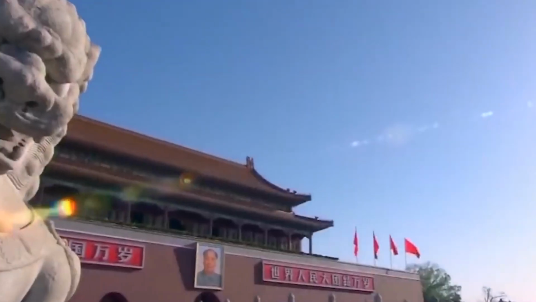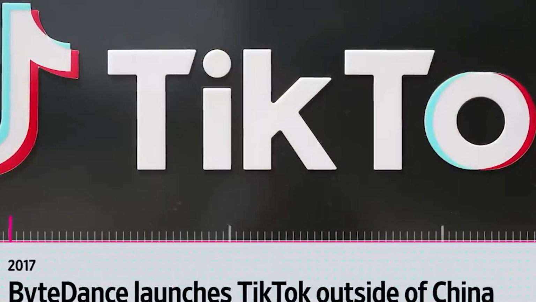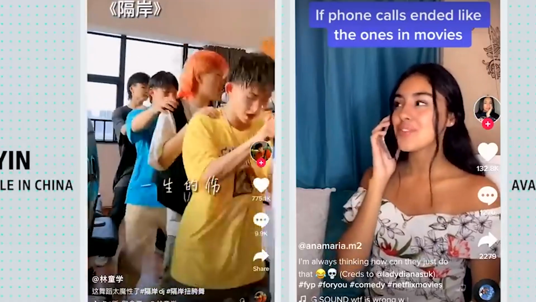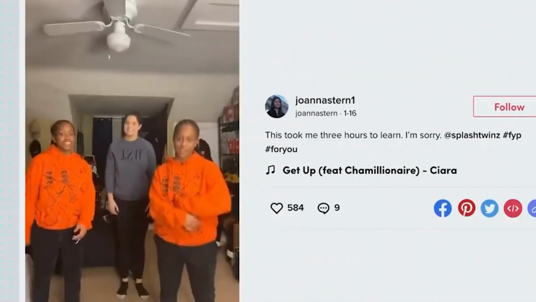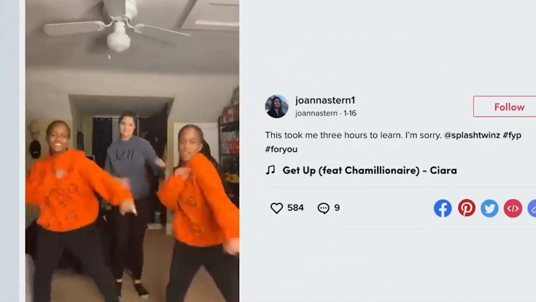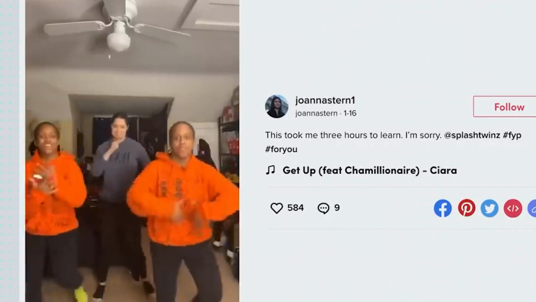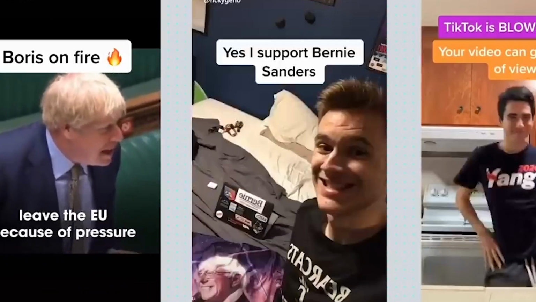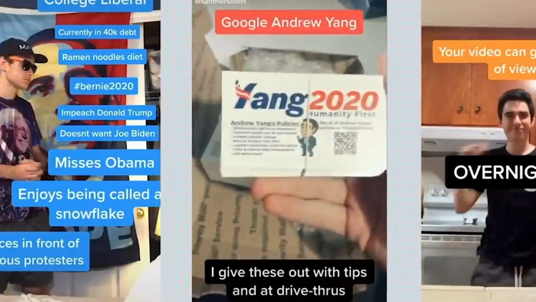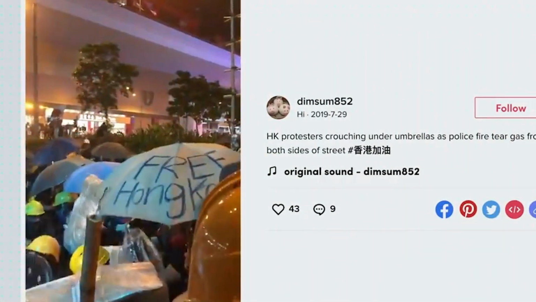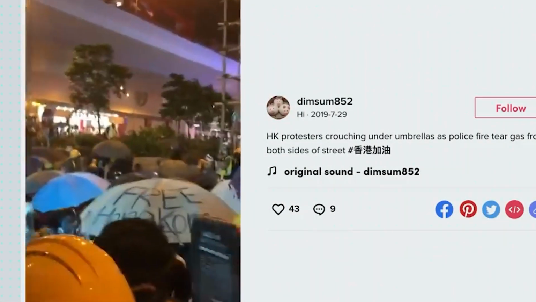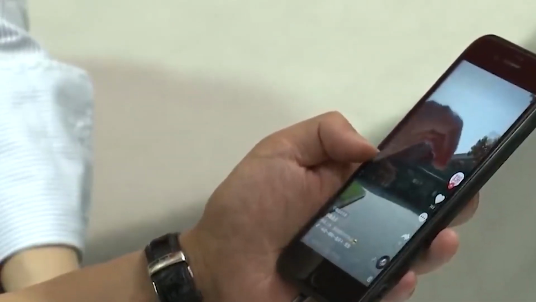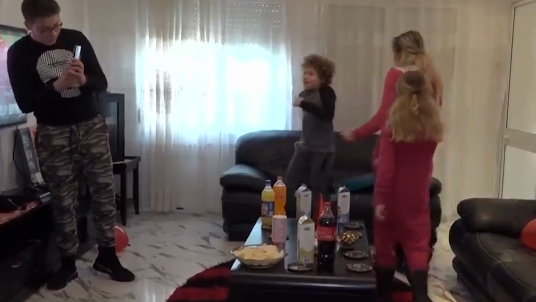The app's algorithm also suggests personalized content to users, which helps to keep them engaged and coming back to the app. Additionally, TikTok's unique features such as the duet and lip-syncing function have encouraged creative expression and fostered a sense of community among users. Another major factor in TikTok's rise is its appeal to a wide demographic. The app is popular among users of all ages, with teens and young adults being the largest demographic. However, it has also gained a following among older users who enjoy the platform's lighthearted and entertaining content. This wide appeal has helped to make TikTok a cultural phenomenon and has led to its rapid growth in popularity.